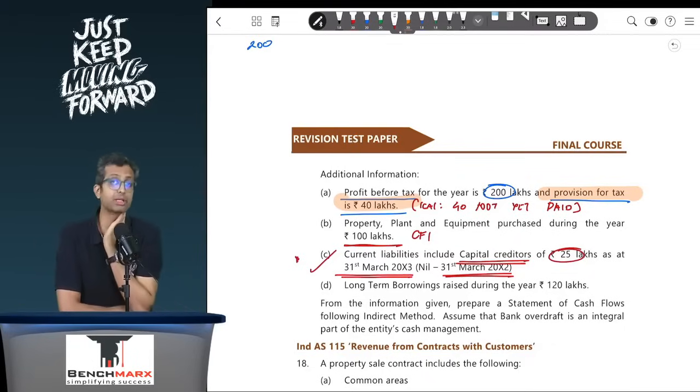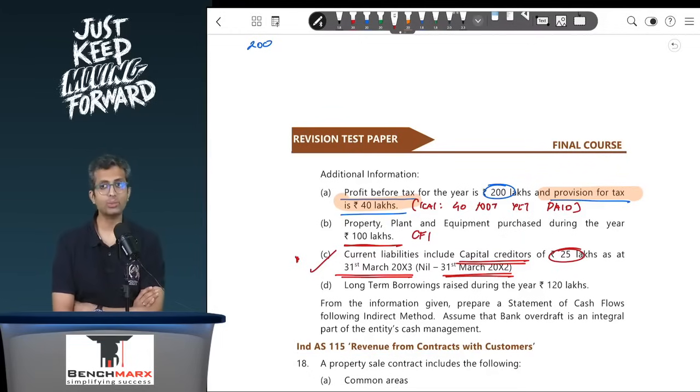Now what are capital creditors? Capital creditors refer to creditors for buying capital assets. So usually creditors are for goods, and hence their impact is felt in the net profit working. However, if they are capital creditors, they are creditors for the purpose of buying fixed assets, and hence they have no connection with the calculation of the profit or loss.